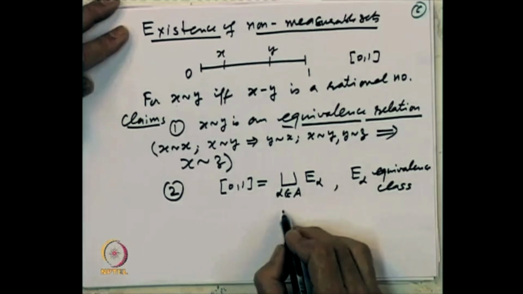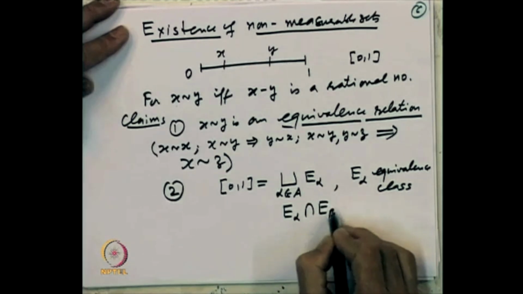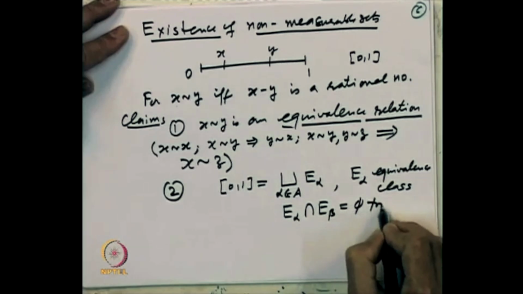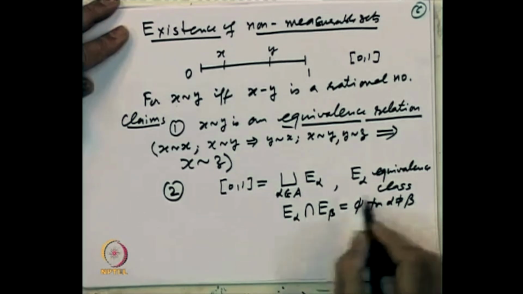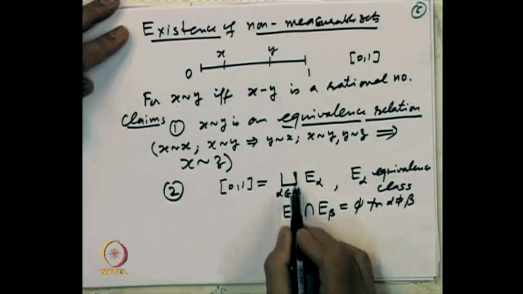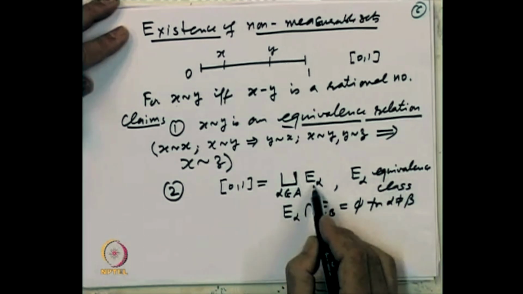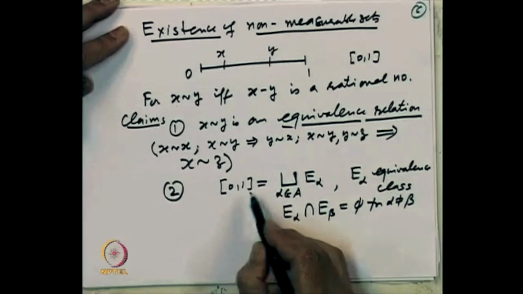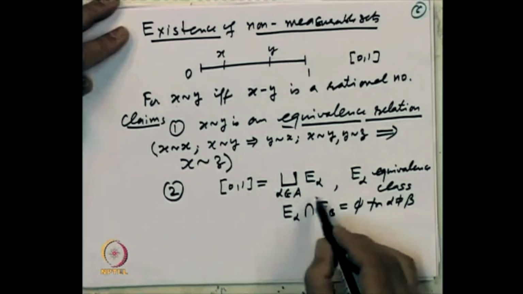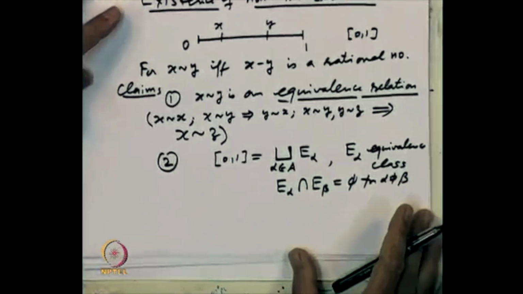And recall, equivalence classes satisfy E alpha intersection E beta is empty for alpha not equal to beta. That's why I have written it as a disjoint union. That means the equivalence classes cover [0,1] and they are disjoint. So there is a partition of the set on which the equivalence relation is defined.